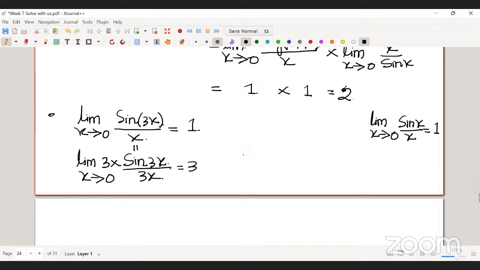Because 3x is a subsequence of x, so sine 3x by 3x is equal to 1. What basically are we doing here? Using L'Hopital's rule, I think it will be easier.